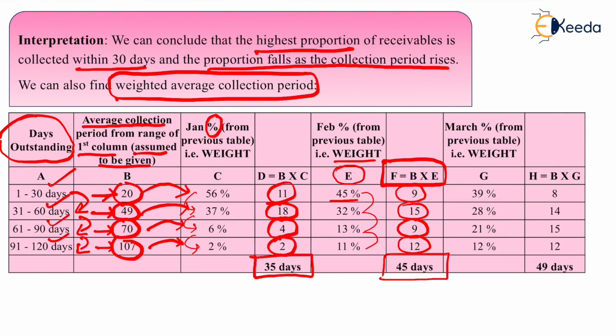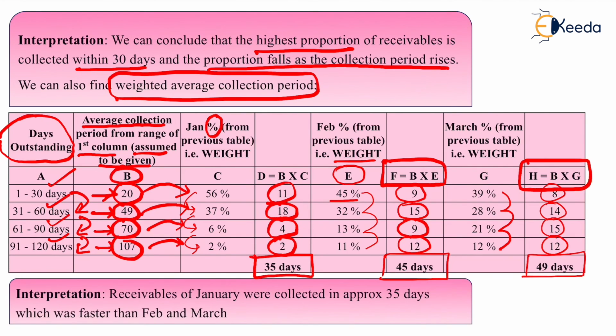Again मार्च का column H will be B into G. तो B जो है again the second column into G, ये मार्च के weights हैं. तो you will get 8, 14, 15, 12 and total of 49 days. So you can find weighted average collection period and then again you can interpret something.